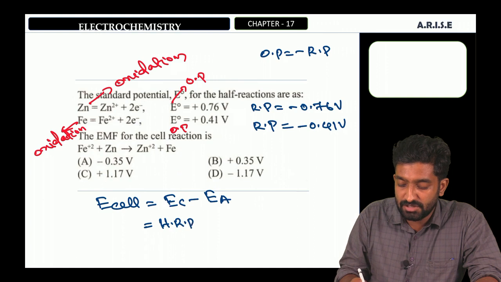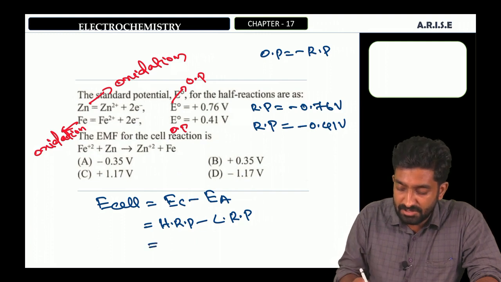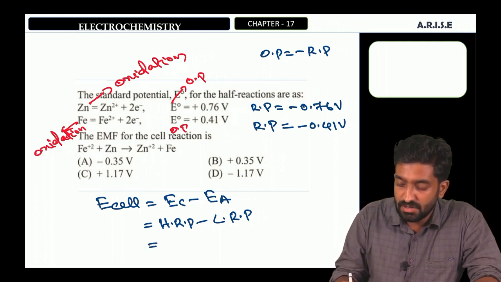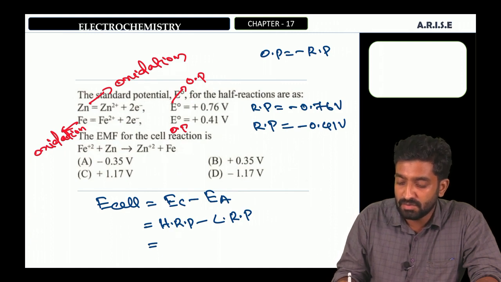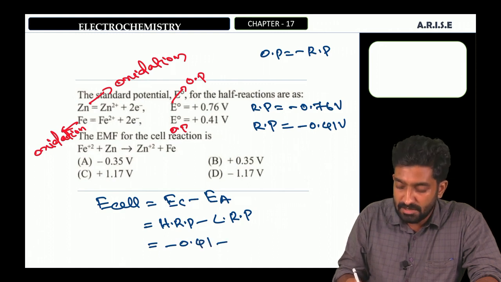Therefore, highest reduction potential is for iron: minus 0.41 minus (minus 0.76).